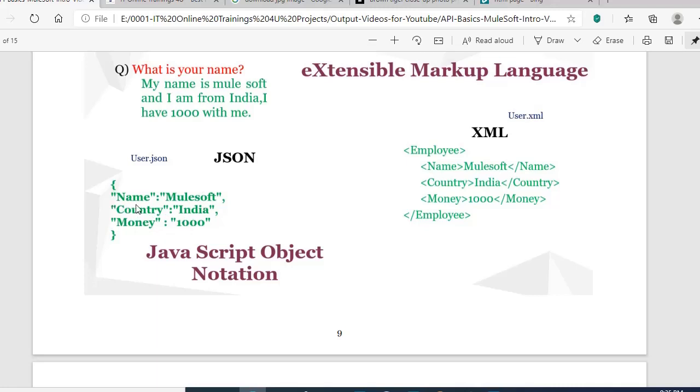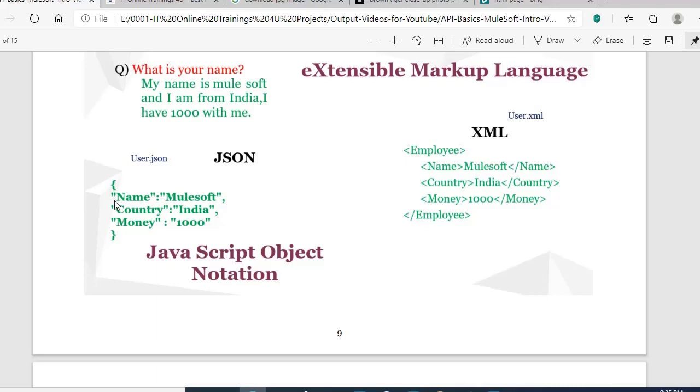For the key, you need to represent it in quotations as well. Inside the double quotations you need to mention name, then a colon. Inside double quotations you need to mention the value for that. What is your name? MuleSoft. Then after each and every answer you need to put a comma. If it is the last line, then you should not put any comma. Before that last line, for each and every entry you need to enter a comma. So this is a valid JSON syntax, and this is how we need to follow the syntax for JSON data.